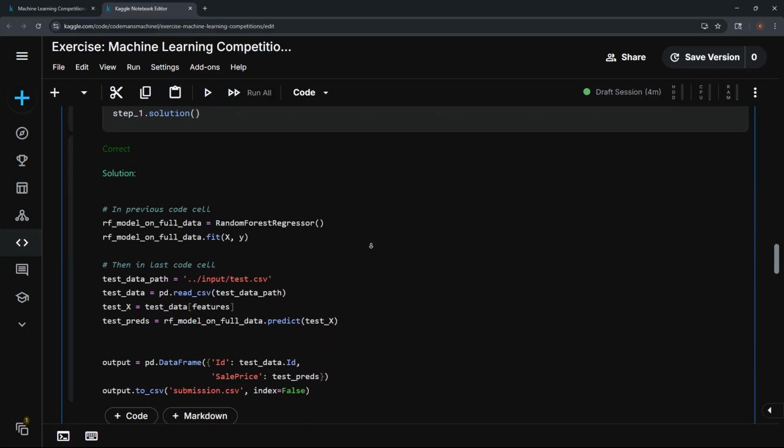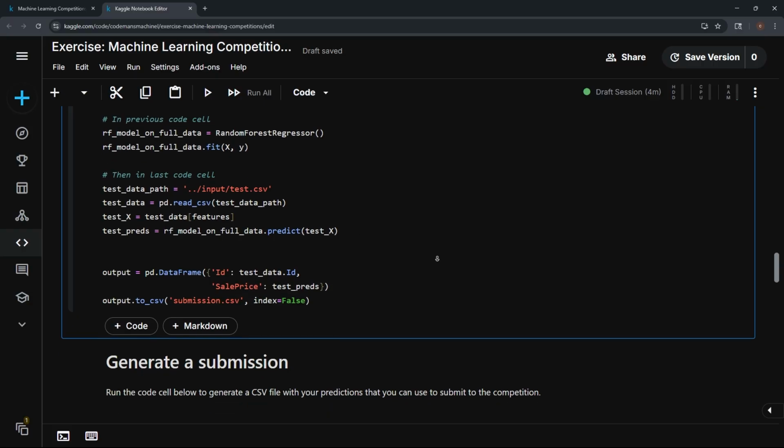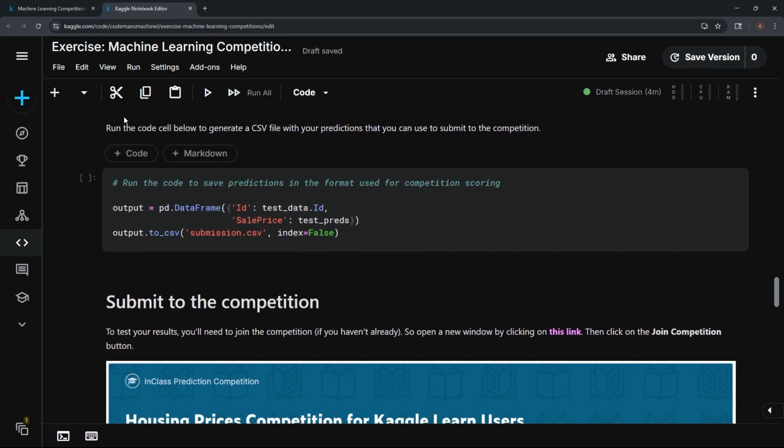Yeah, so basically the same thing. I don't know what this is, but here's this test data features RF model test X. All right, great. So like I said, we're going to run this code cell below to generate a CSV file with our predictions that we can use to submit to the competition. All right, let's run it.